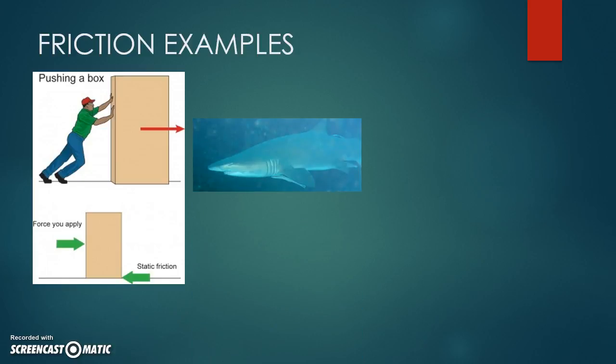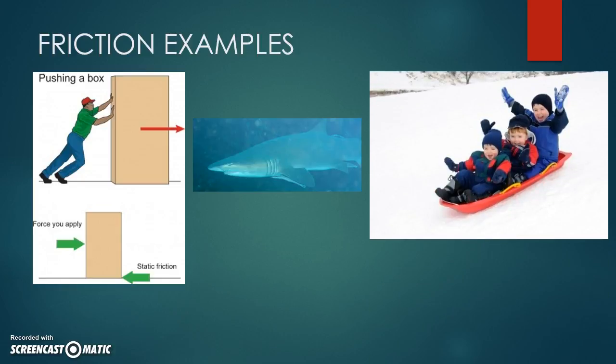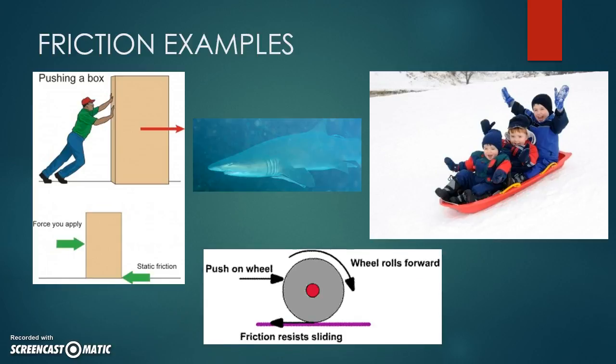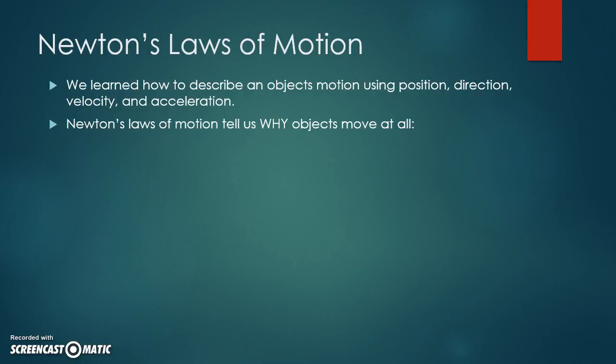A shark must overcome fluid friction as it moves through the water. And when you go sleigh riding, you must overcome sliding friction, which is less, of course, on ice. A wheel must overcome rolling friction as it rolls over a surface.